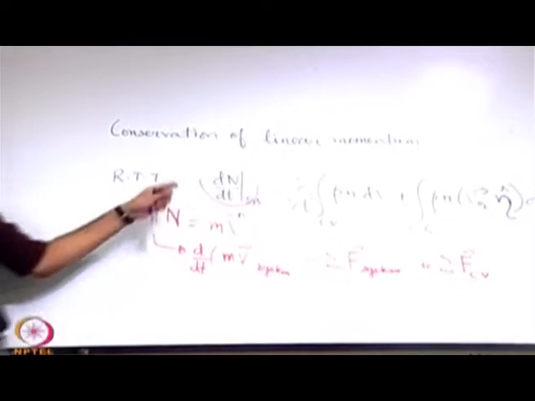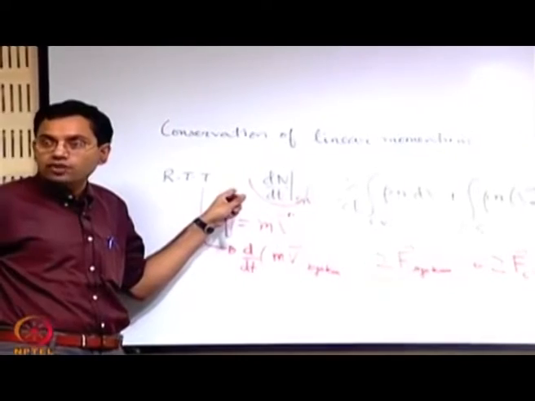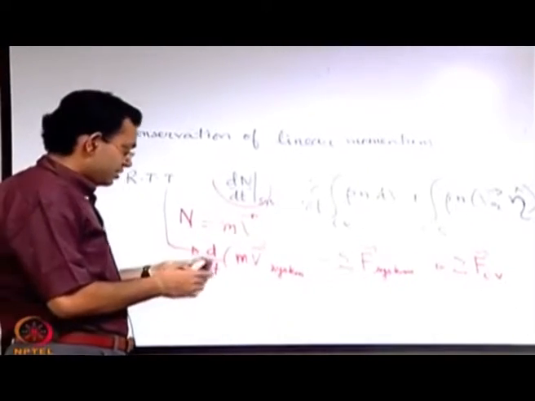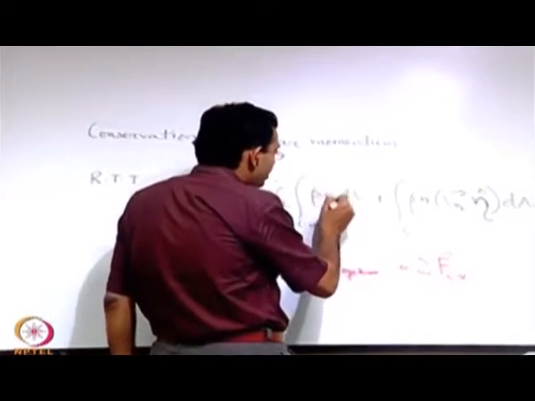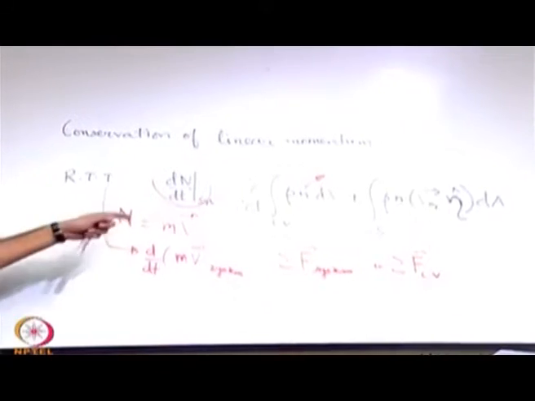So the left hand side essentially becomes the resultant force which is acting on the control volume, and the right hand side we can express by writing what is small n. Small n is capital N per unit mass.